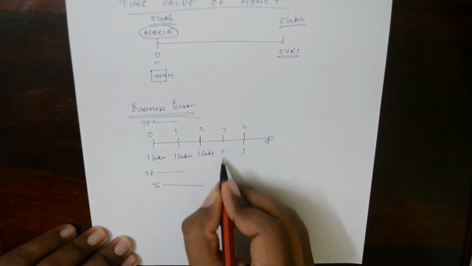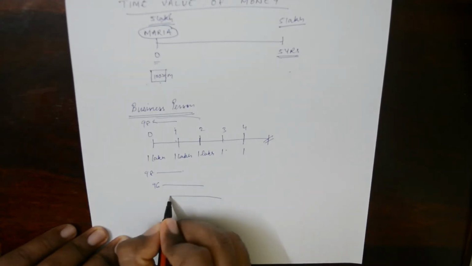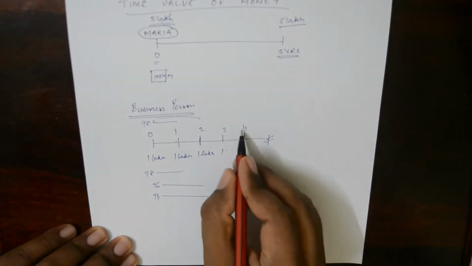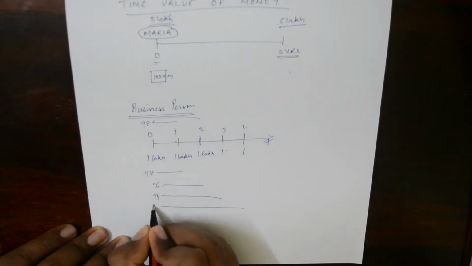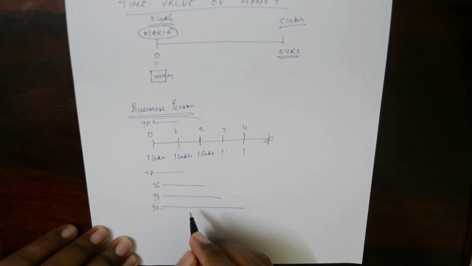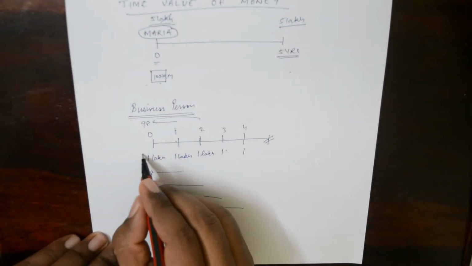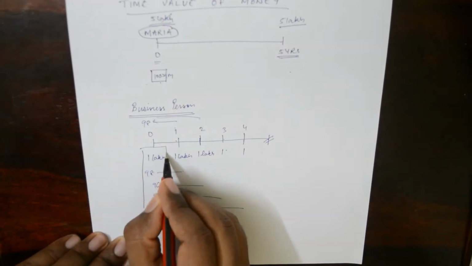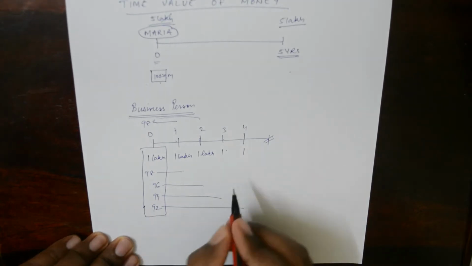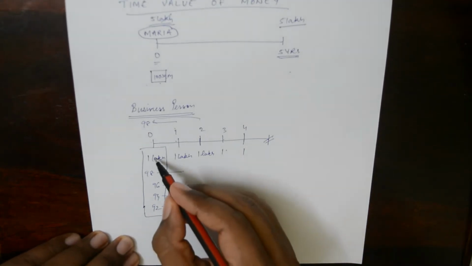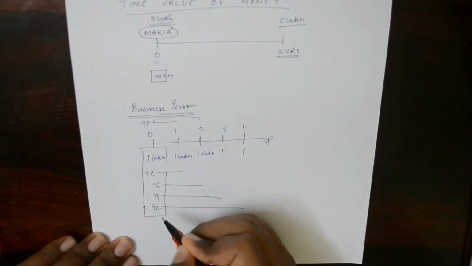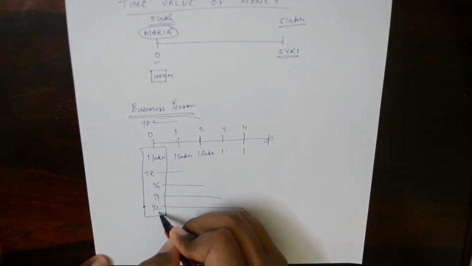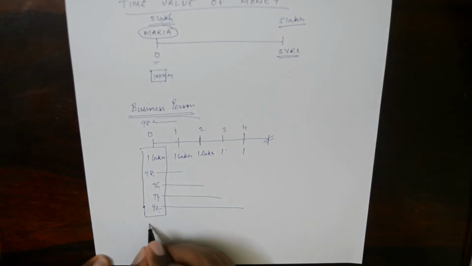So the 1 lakh after 3 years as of today would have been only 94,000, and after the 4th year 1 lakh would have been, as of today, 92,000. So basically, if you are investing your money, as of today's date it would not be 5 lakhs. It would be 1 lakh plus 98,000 plus 96,000 plus 94,000 plus 92,000. So this would be your amount invested as of today.